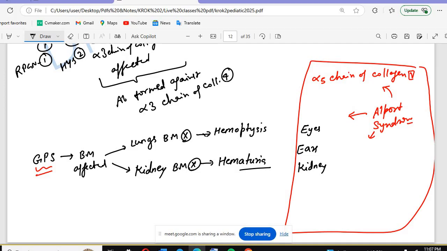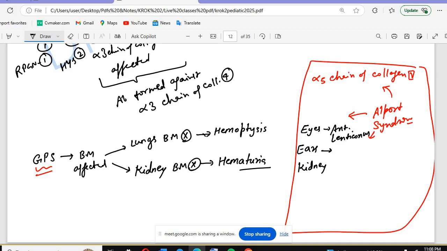In the eyes, the lens will be involved: the anterior lenticonus. Anterior lenticonus means the lens will bulge out anteriorly. So that is the anterior lenticonus.